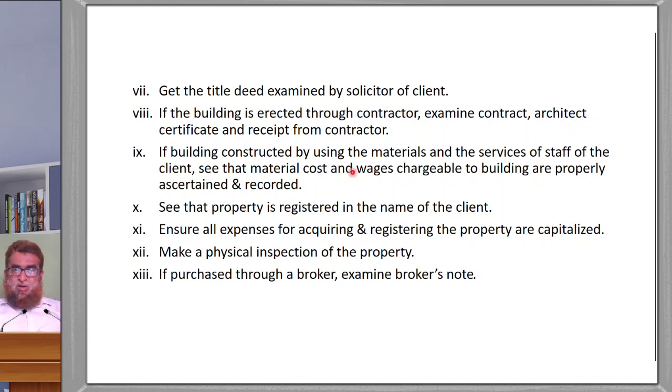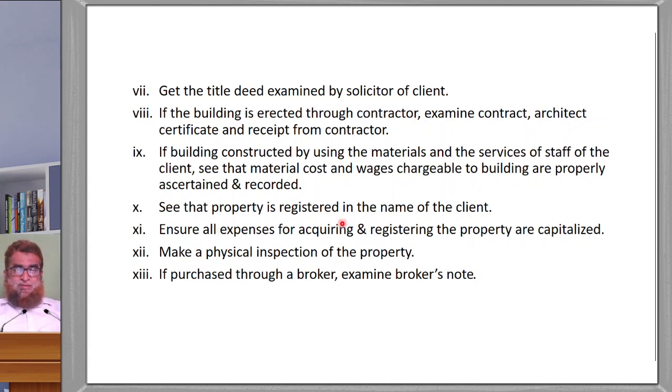Then see that material cost and wages chargeable to the building are properly ascertained and recorded. So you should clearly know what materials are purchased, the different materials used for construction purposes. Construction materials, we know about them, isn't it? It may be cement or any other materials, its cost and wages paid to the labor, all these should be charged to the building. You should see whether it is properly ascertained and recorded.